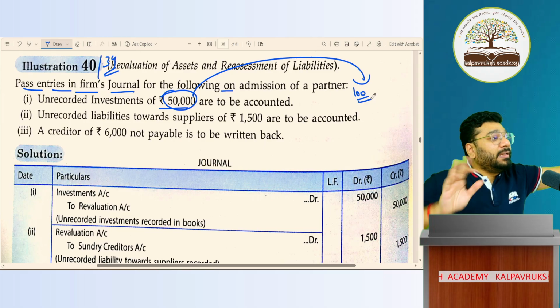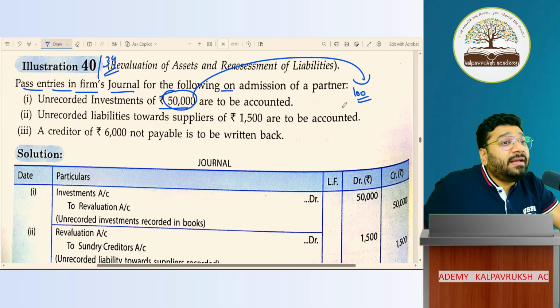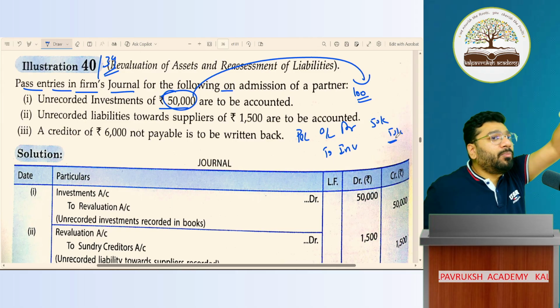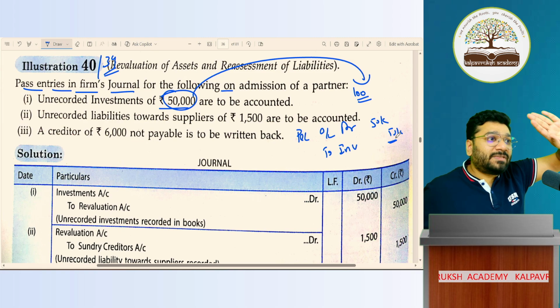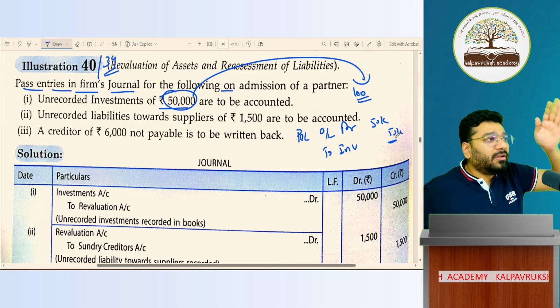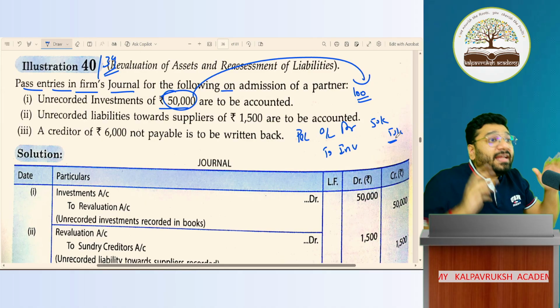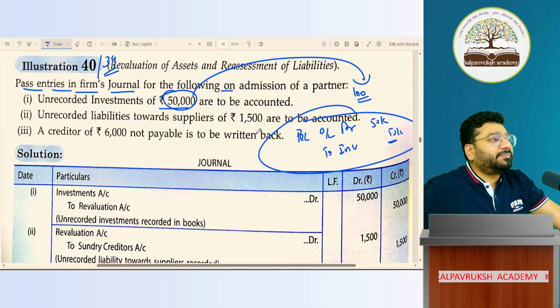In that frustration, you wrote off the entire investment. So what is the entry when the investment became 0 or 100? You remove the investment from your books of accounts. What is the entry? Profit and loss account debit, loss on stock market crash account debit, to investment, 50,000. Investment is still there. You have not sold it. But the investment became 100 rupees. 50,000 became 100. In that frustration, you pass this entry, which is wrong only.